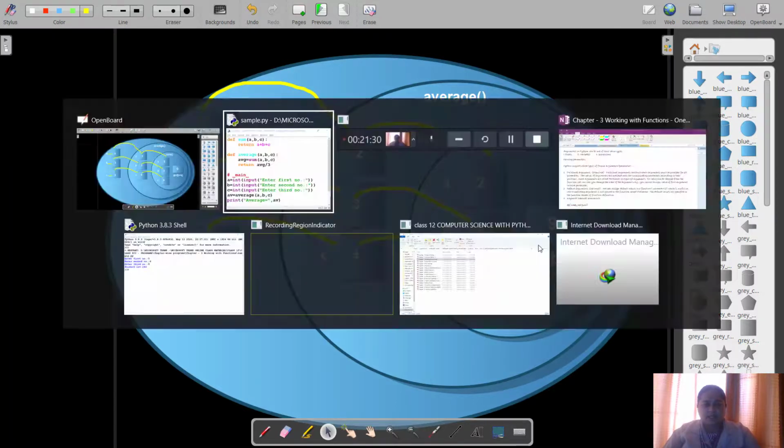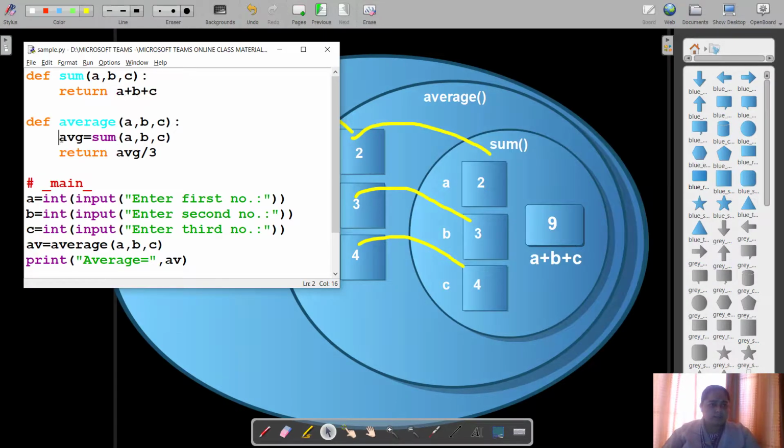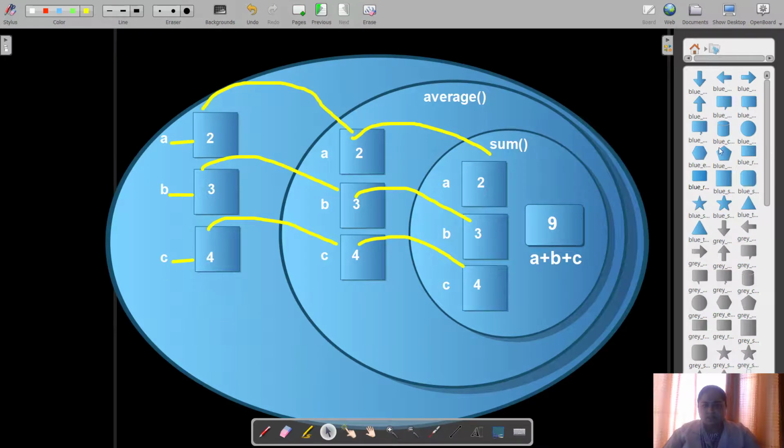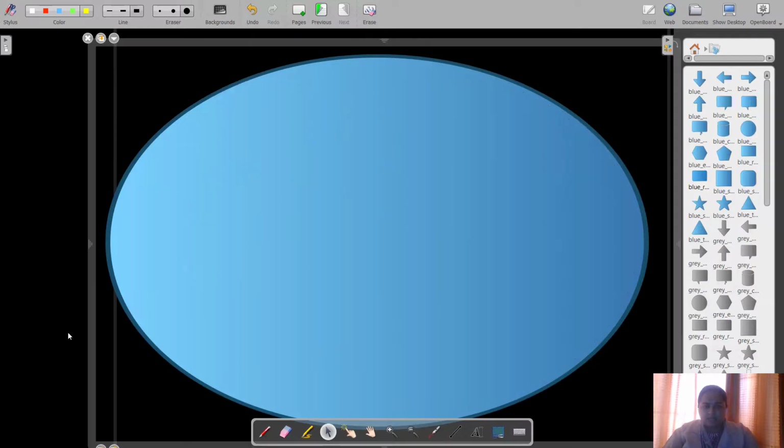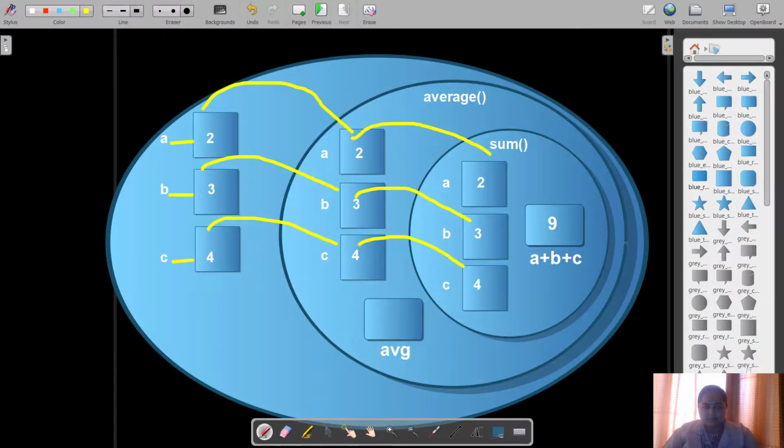Now this value has to be returned back to this statement over here, that is average equals sum ABC. So another box is created within the average function. You can see I have created it over here, and its name is AVG, which is a local variable within average function. And now this value will be passed to this area.